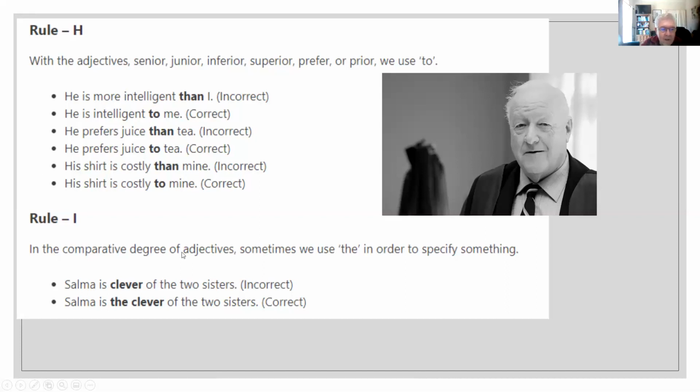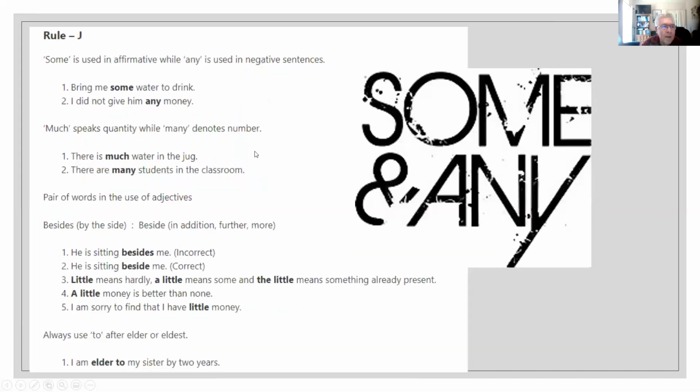In the comparative degree of adjectives, sometimes we use the in order to specify something. For example, Salma is clever of the two sisters. Incorrect. Salma is the clever of the two sisters. Some is used in affirmative while any is used in negative sentences. For example, bring me some water.